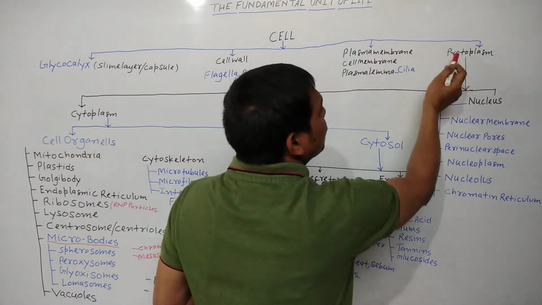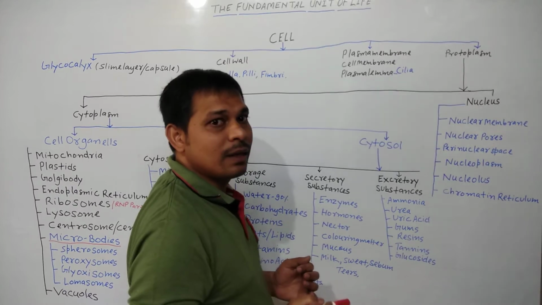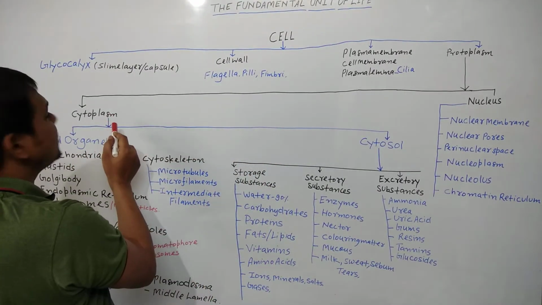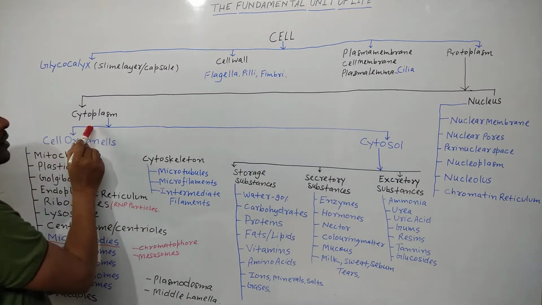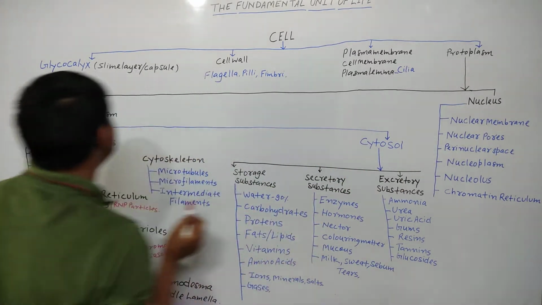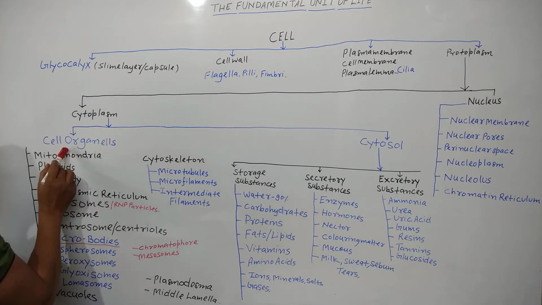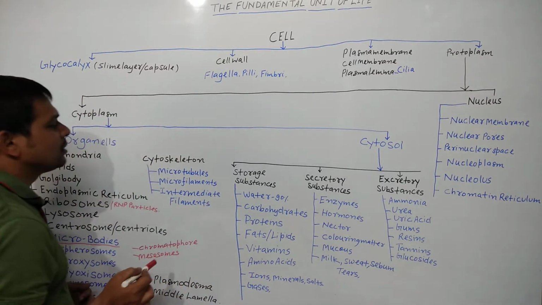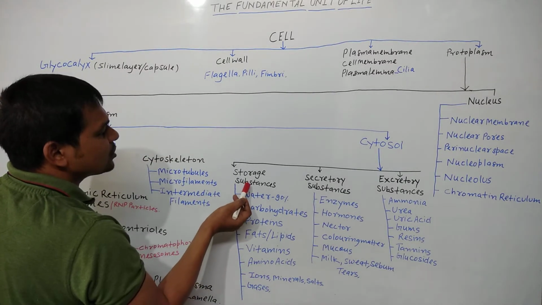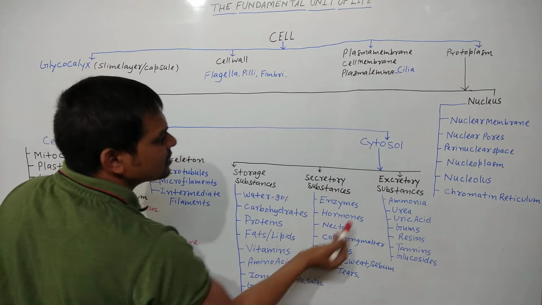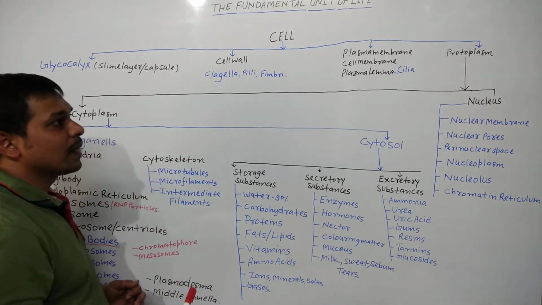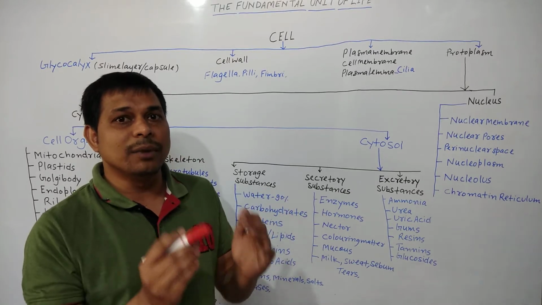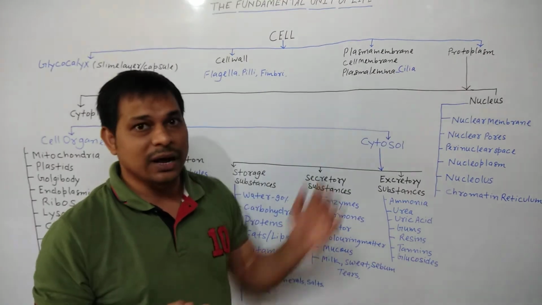Next, protoplasm. See, what comes under the protoplasm, students? So protoplasm includes cytoplasm and nucleus. And cytoplasm includes different types of cell organelles and cytosol. And cytosol includes things like the storage substance, secretory substance, and excretory substance. So all the components of a cell held by the cell membrane are known as the protoplasm.